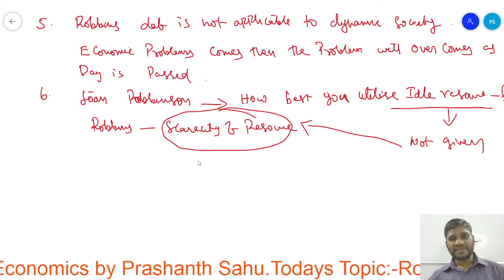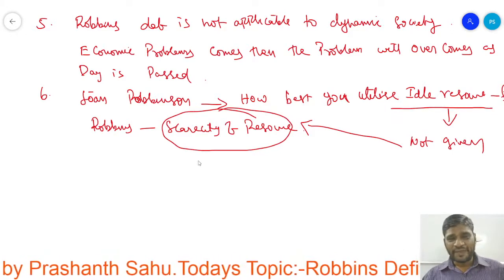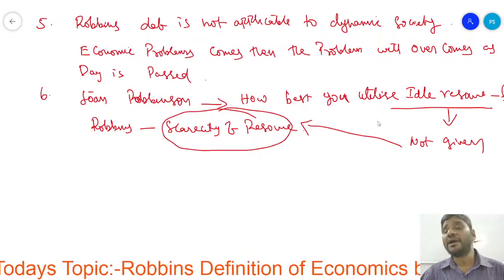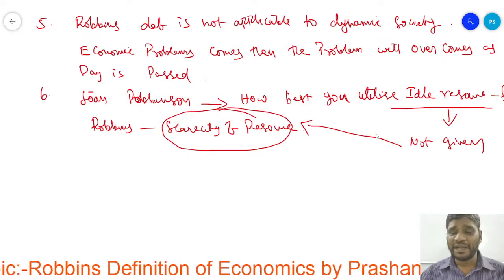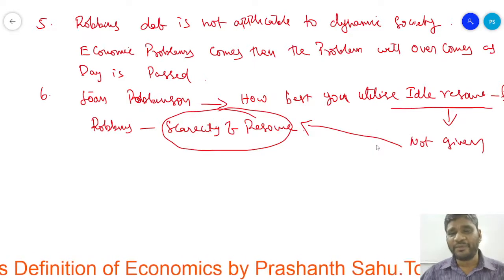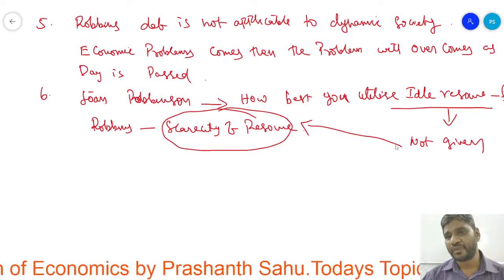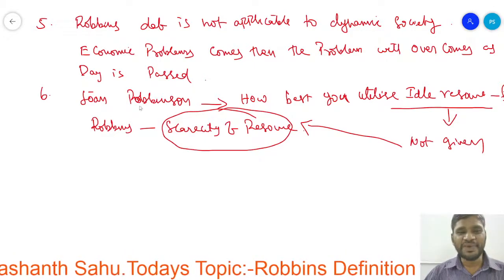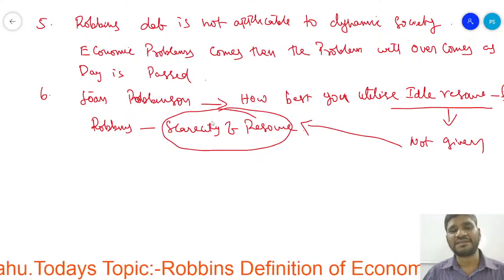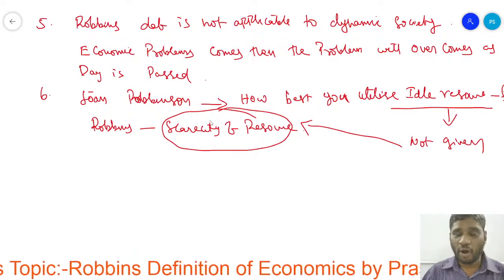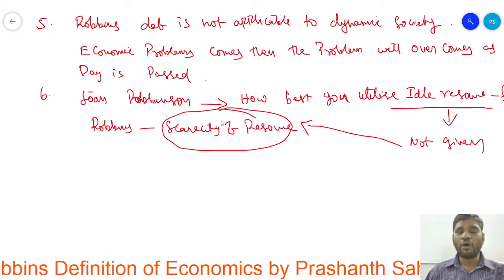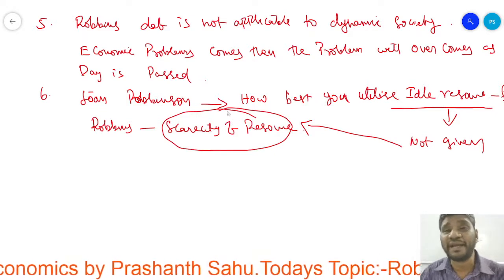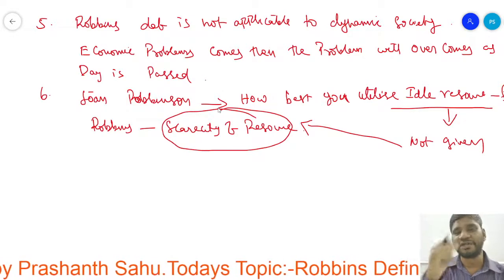He told about the scarcity of resources. But if the resources are scarce, then how to utilize the ideal resources in the best way, that information is not given by him. That is why John Robinson has criticized the Robbins definition, because the explanation related to how best to utilize resources is not given.